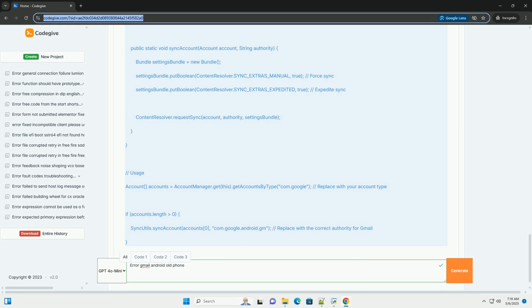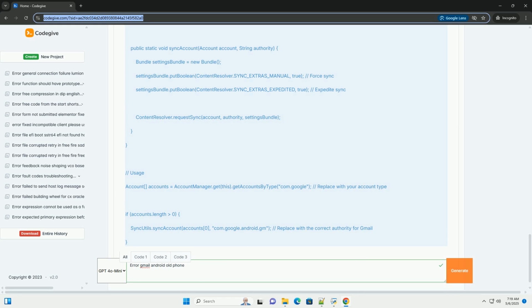You might encounter these types of issues. Gmail has stopped. App crashes. Can't connect to server. Authentication failed. Account not synchronized. No connection, even with Wi-Fi or mobile data. Emails not sending or receiving. Slow performance, lagging UI. Battery drain. Google account login errors. Unfortunately, Google Play Services has stopped.